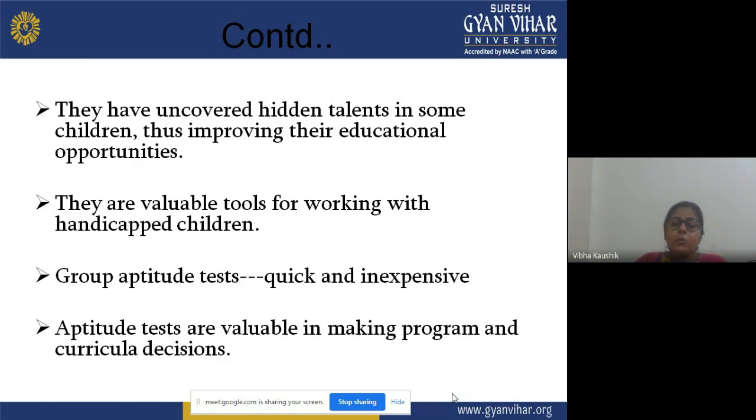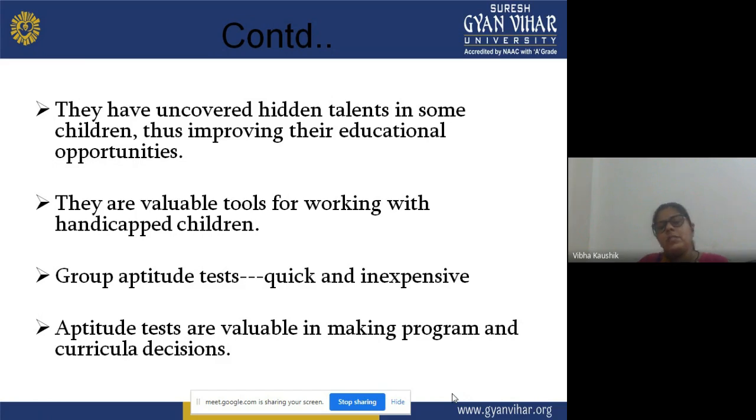Group aptitude tests are quick and inexpensive. When we are administering an aptitude test on the students, we are able to get results quickly related to the strengths and weaknesses of the learner in specific areas.